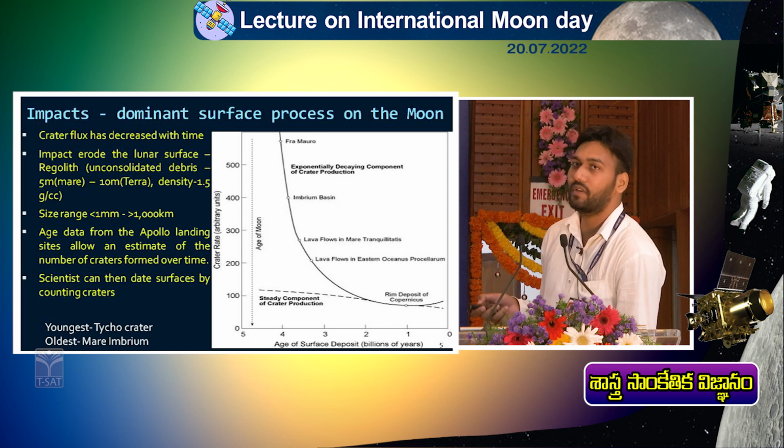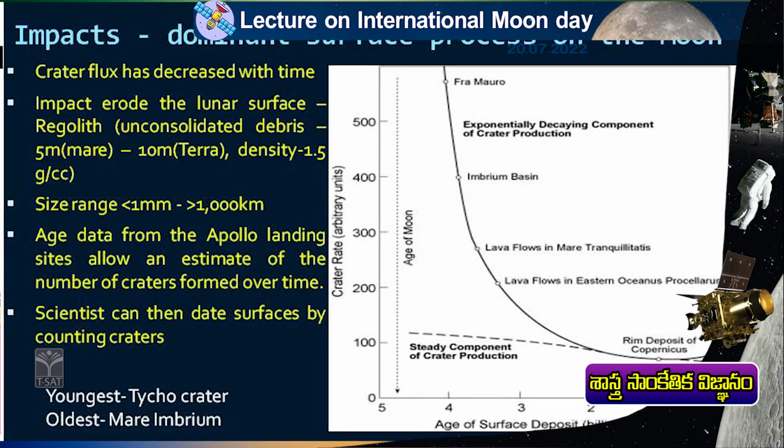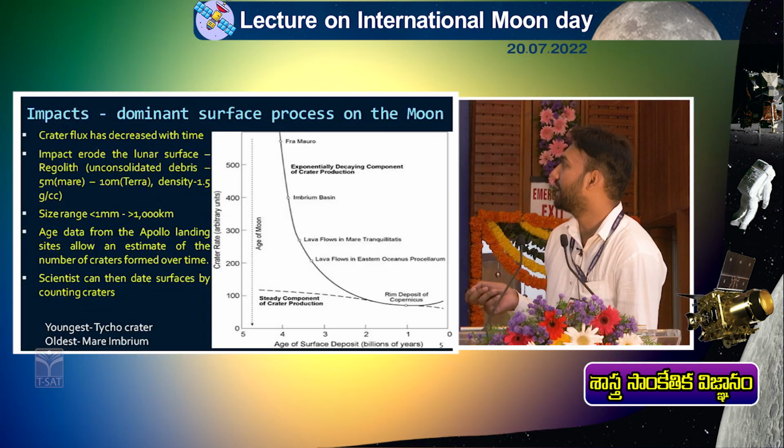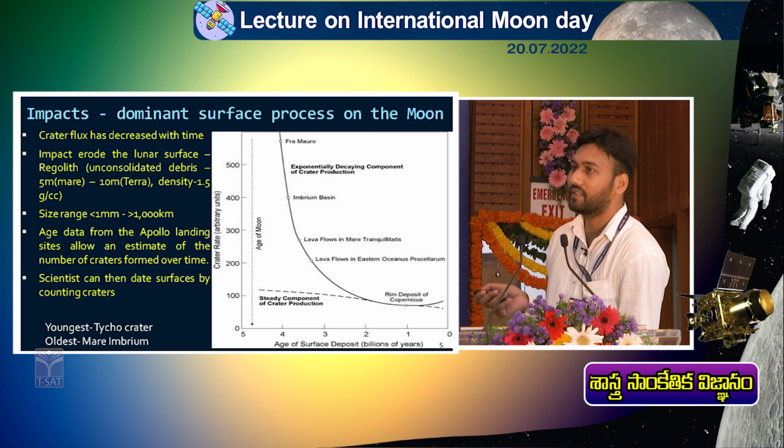Some missions which are still operational, like the LRO mission of NASA, are giving us 0.5 meter per pixel. You know what is pixel? All of you are having mobiles with 32 megapixel, 64 megapixel, 120.